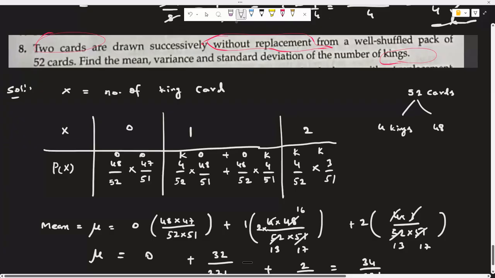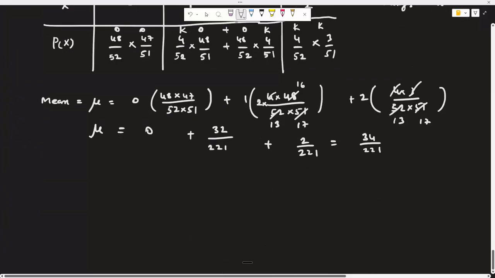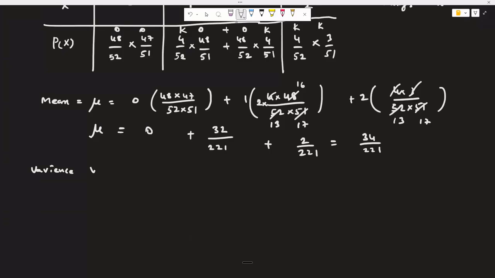And variance and standard deviation also. Okay. Next we will calculate the variance. Variance V is equal to sigma xi square into pi minus mu square. Sigma xi square means 0 square